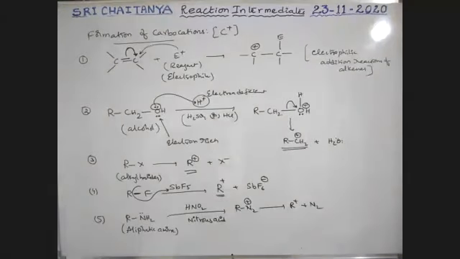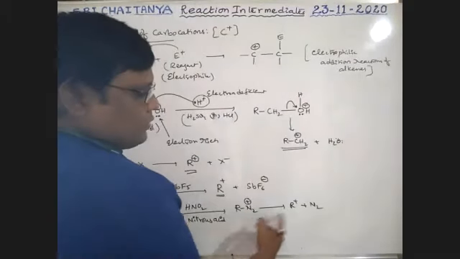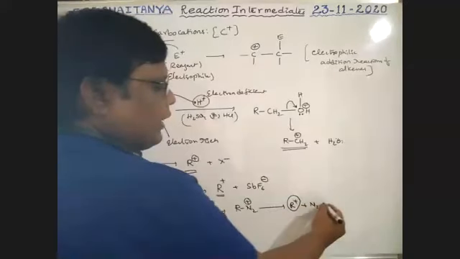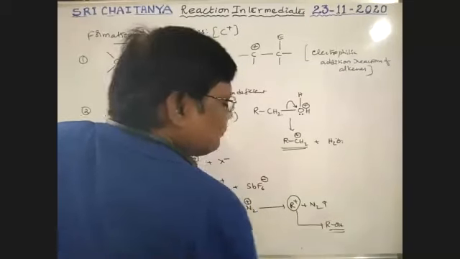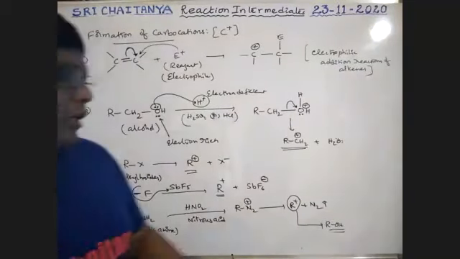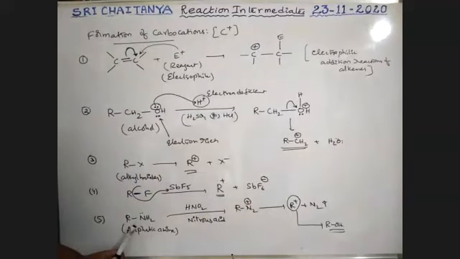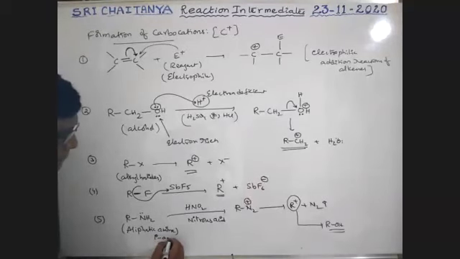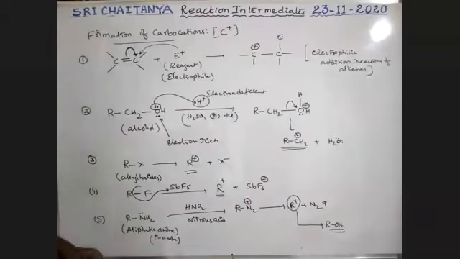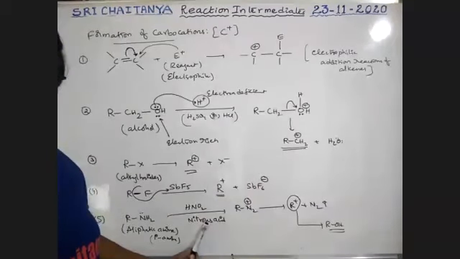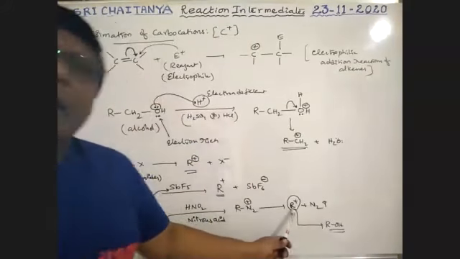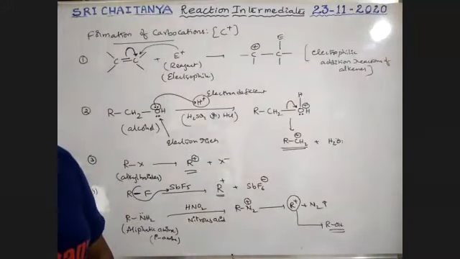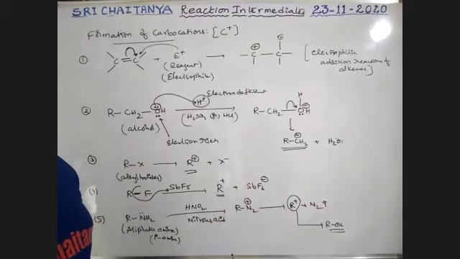R plus and N2, it is very, very unstable. So that converts into R plus, it is a carbocation. N2 gas is liberated. Later, this R plus is converted into alcohol by the reaction with OH. It is alcohol preparation, boys. So when aliphatic primary amines react with nitrous acid, during the course of the reaction there is alcohol preparation from primary amines. So carbocation is the reaction intermediate.